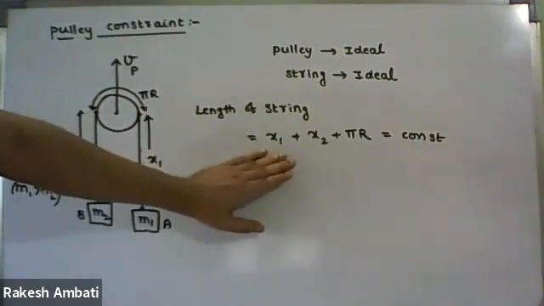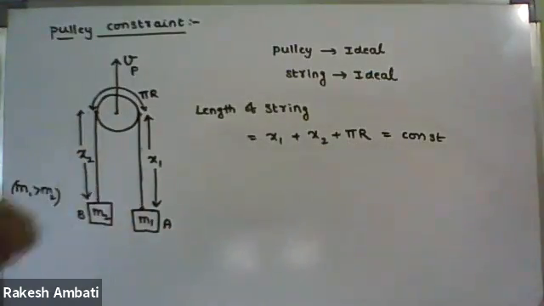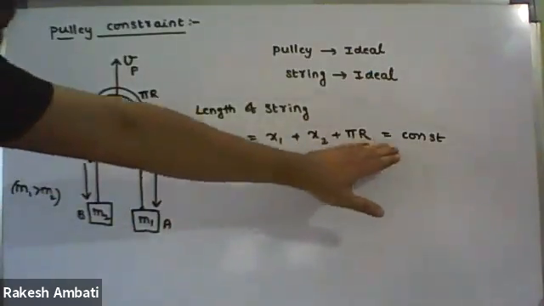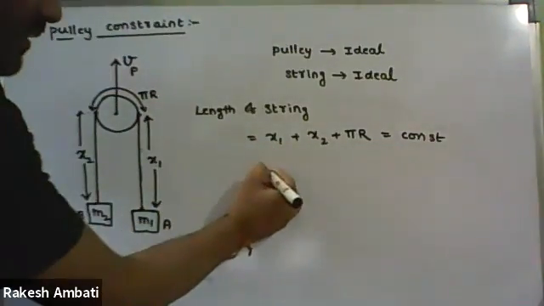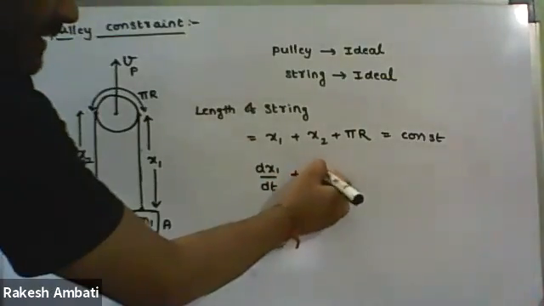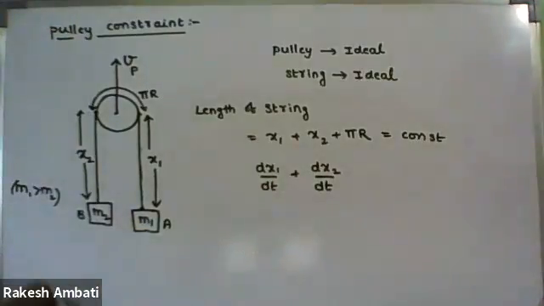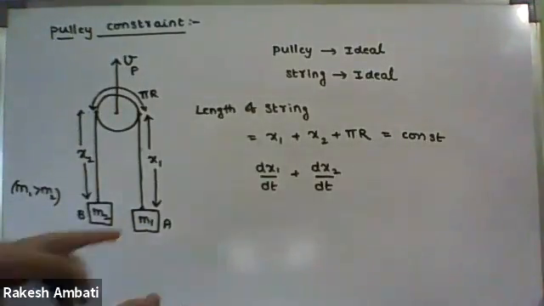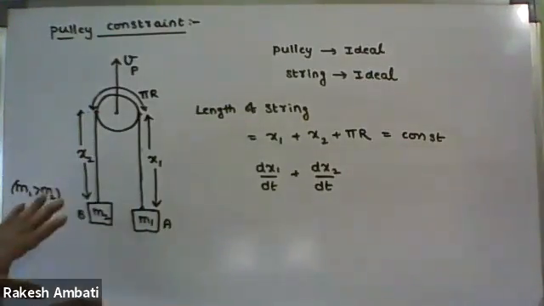Therefore, by differentiating this equation with respect to time on both sides, now what we get: dx1 upon dt plus dx2. Sir, x1 increases with time and x2 decreases with time, no? But we cannot say that M1 is always heavier. Yes, sir, in this case that is correct.